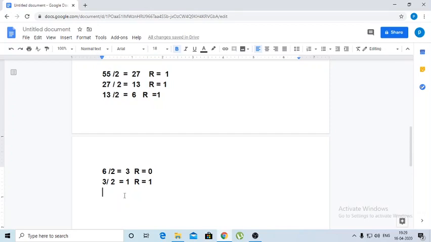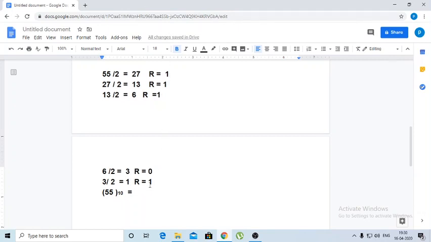We completed the conversion. Now how to express this number? This is 55 with a base 10, and it is converted into binary. How to express this? You take the last quotient 1, start from this last quotient and go back, writing the remainders from bottom to top.